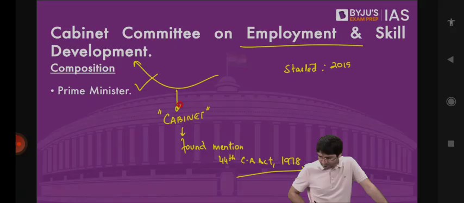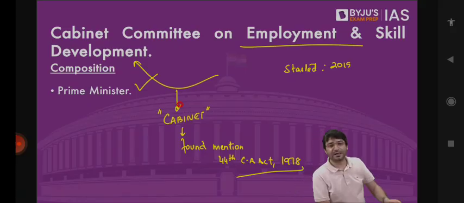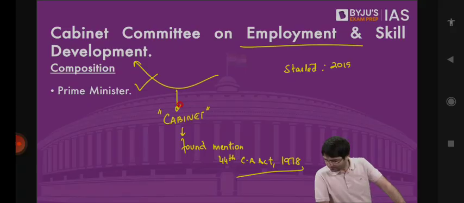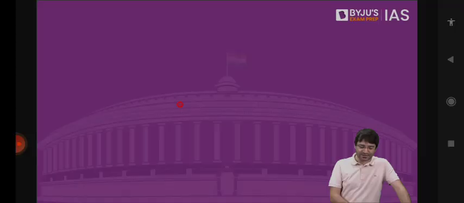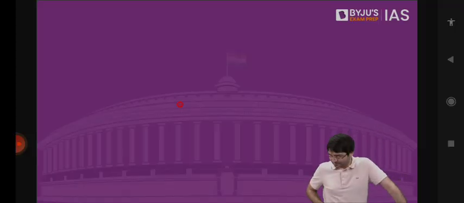Can the President appoint anybody as Attorney General if he thinks fit? Anybody who is qualified to be appointed as a judge of the Supreme Court, not anybody. For cases of the state government, we have something known as the Advocate General of the state. So what is the role of the Attorney General at the central level? That is the role of the Advocate General at the state level. Who can become a Solicitor General? The lawyers, top lawyers.